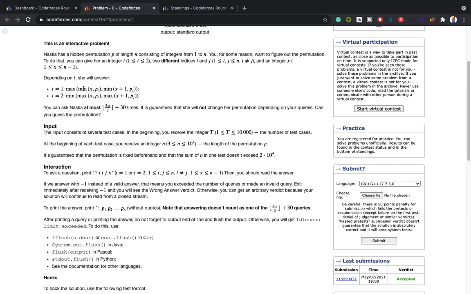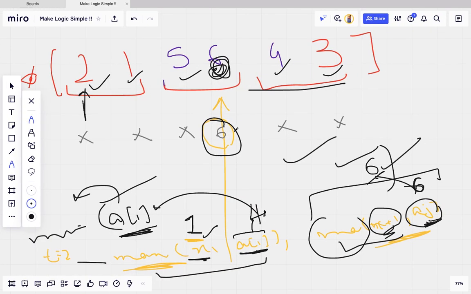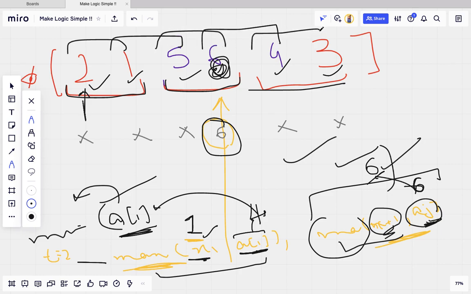The question has said you can ask Nastia at most 3n by 2 plus 30 queries only. That's the role where I have used these values, not all these pairs, right? Now I will explain how. After finding the maximum value I have to check all these n minus 1 values. So here I consume n minus 1 moves, so how many moves do I have left?